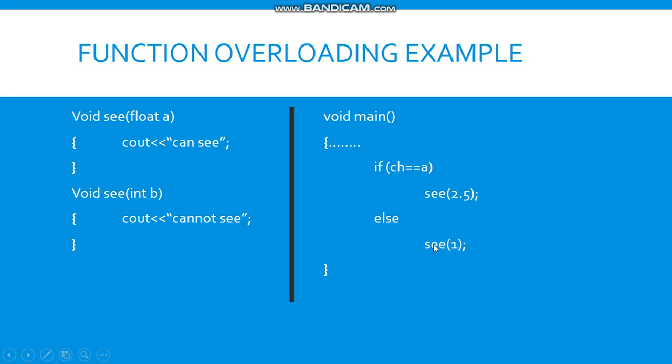Whereas in function overloading, the name of the function remains the same, only the argument changes. So there is no need to remember at which place which function is to be called. You only have to pass the argument, and according to it, it will call its own function. Suppose a float value is passed, it will automatically call the first function, and if an integer is passed, it will automatically call the second function.